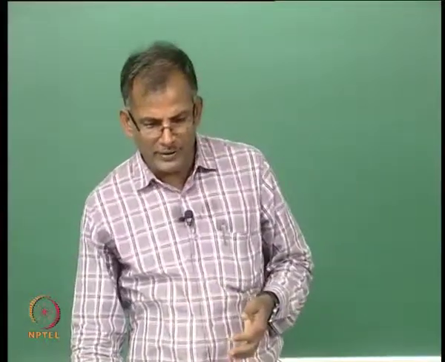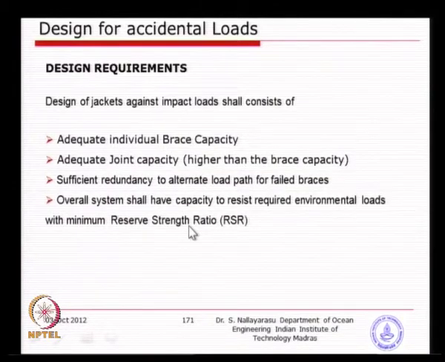Overall system capacity is basically nothing but the reserve strength ratio of the jacket before and after the damage. So, basically you find out what the original strength is, what the strength after damage is, and if the reserve strength, in terms of ratio, is more than 1, you are safe.